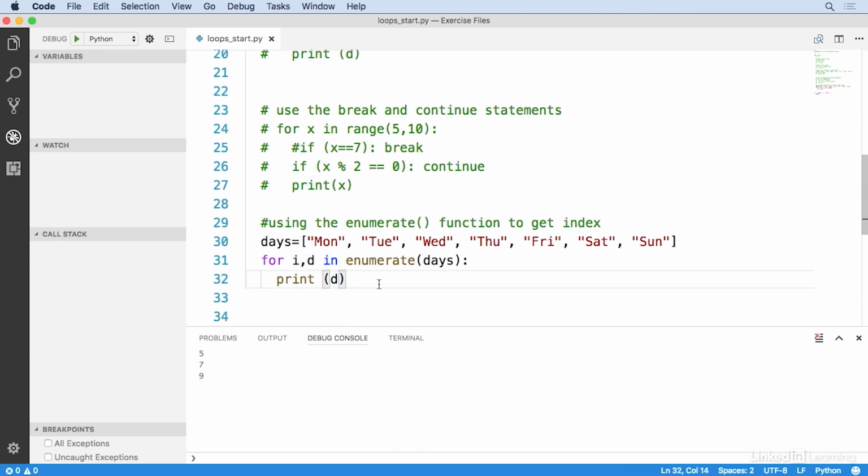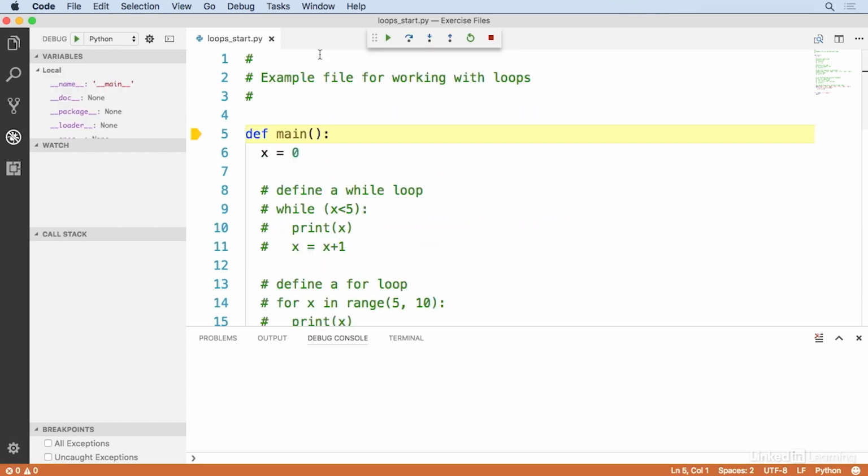And so I'm going to print something a little bit differently this time. So I'm going to print i, comma, d, right? And then I'll save. All right, so let's go ahead and run this. And now you can see I'm printing out both the index counter variable as well as the member of the array. So I'm getting 0 in Monday, 1 in Tuesday, and so on. All right, that's a brief look at loops in Python.